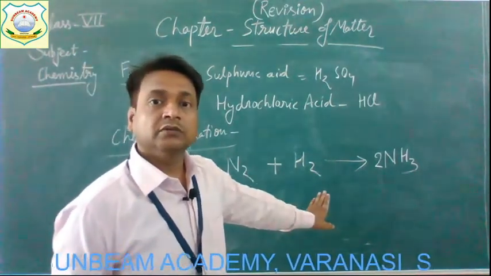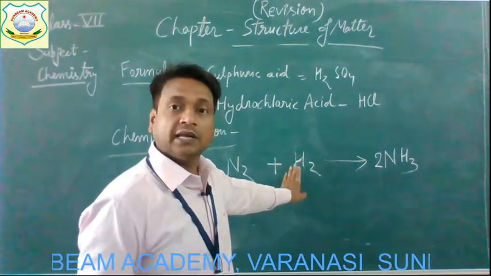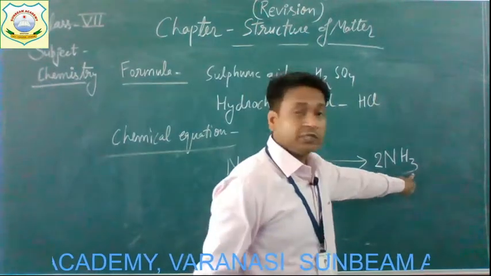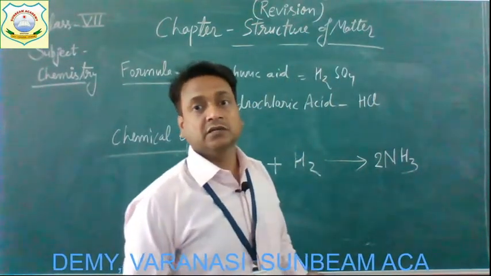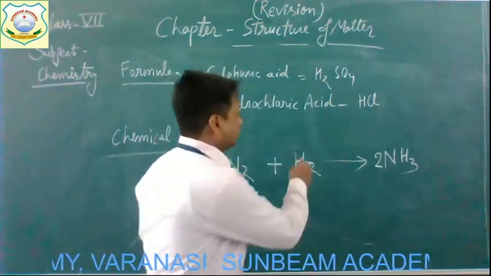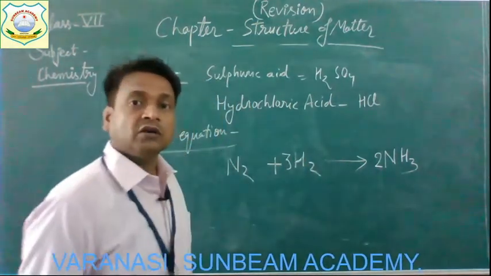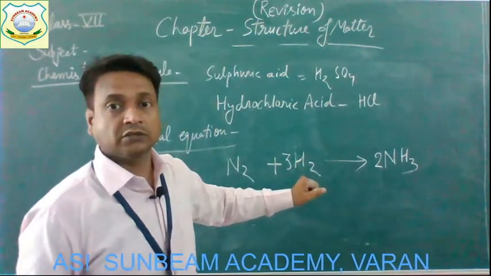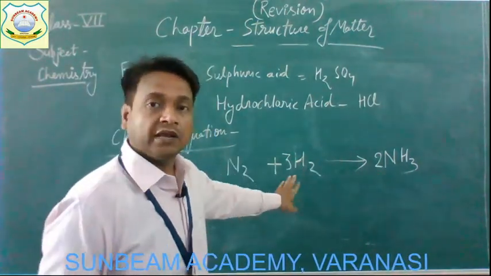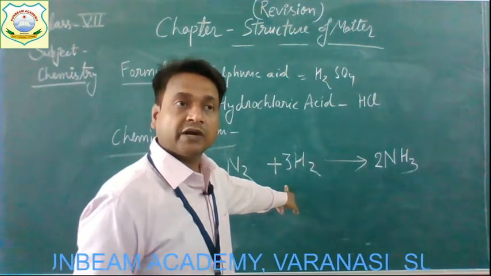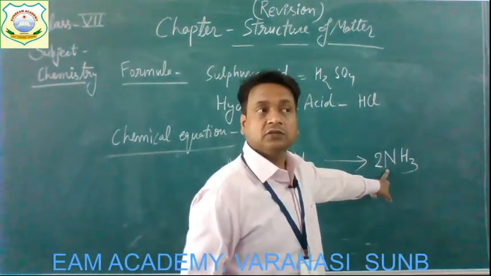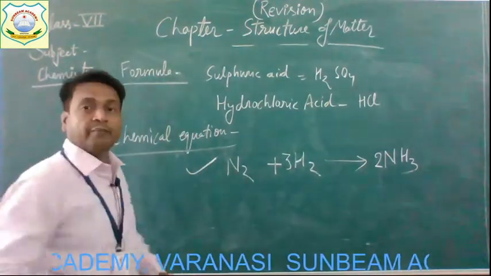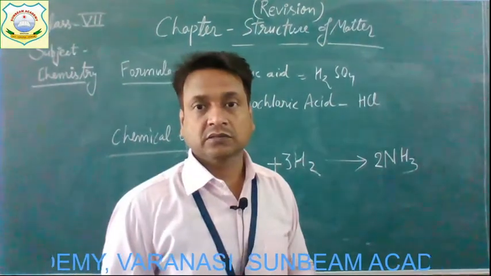Now it's time to balance the hydrogen. On the left hand side only 2 atoms, and on the right hand side 2 times 3 is 6 atoms of hydrogen. So to balance hydrogen, if I write 3 here, it is 3 molecules of hydrogen which contain 6 atoms of hydrogen. Now it is balanced, because on the left hand side the number of atoms of hydrogen is 6 and on the right hand side it's also 6. So this time this equation will be considered a balanced chemical equation.